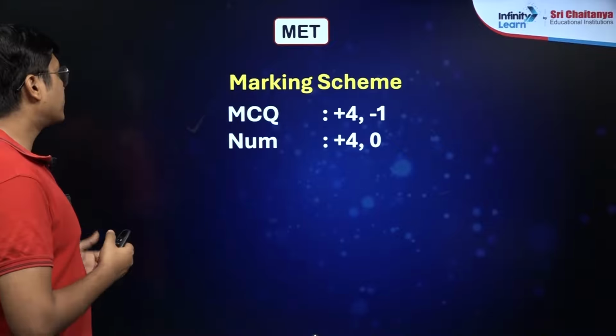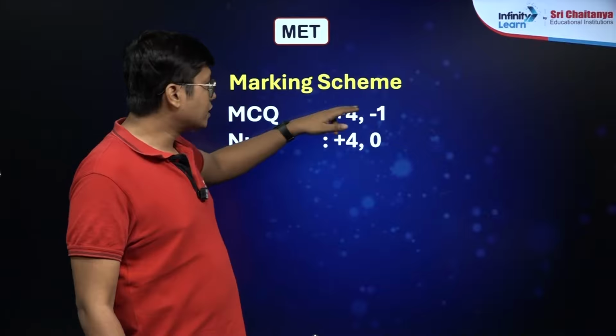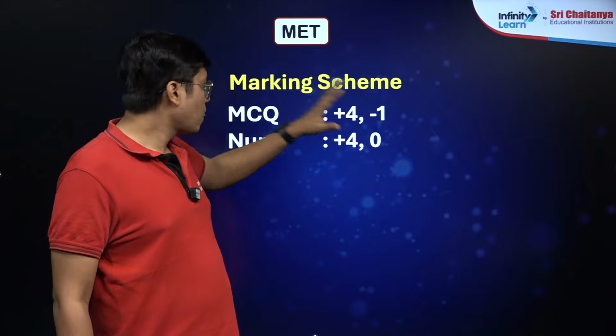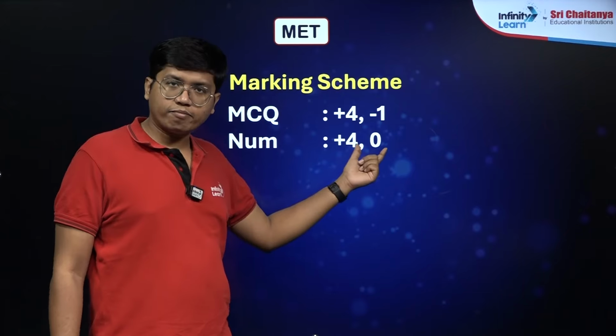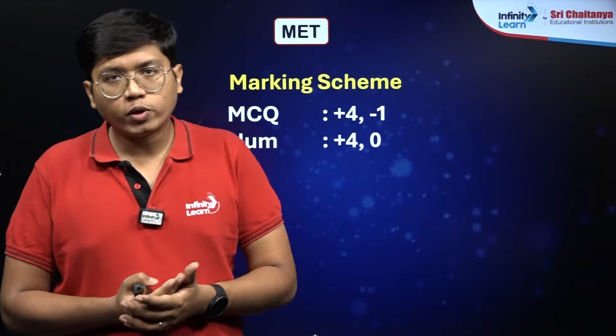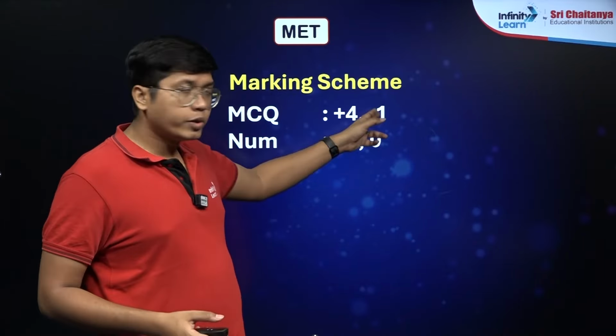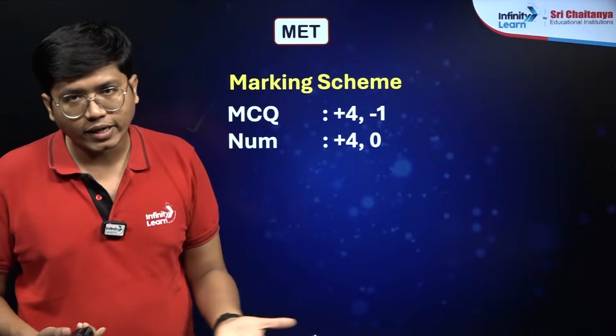The scoring scheme is different for the MCQ and the numericals. For MCQ, there is negative marking. You get a +4 -1 like you do for JEE Mains. But for the numericals, there is no negative marking. You just have +4 and 0 over there. If you don't attempt it, or if you go incorrect, you will get 0 for numericals. But for MCQs, if you do incorrect, you get -1. If you don't attempt, you get 0 for that.